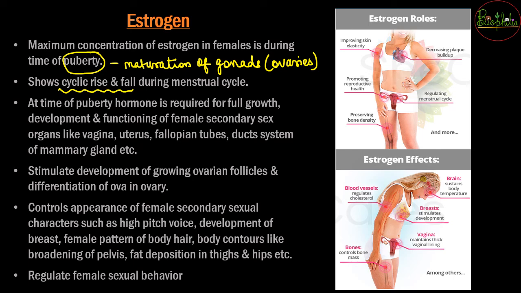And as soon as this hormone is released, there is going to be full growth and full functioning of the female sex organs, and these organs will develop, and everything seems to be changing in the female's body. There might be growing ovarian follicles, and after the differentiation and the release of the ova from the ovary, ovulation will occur.